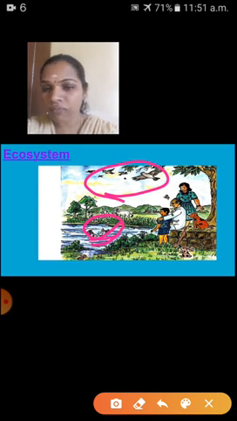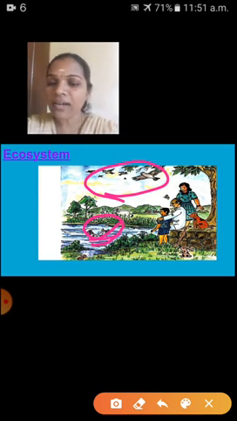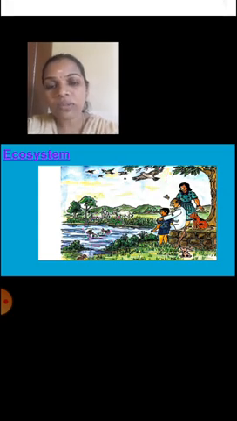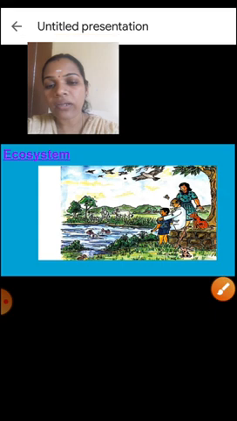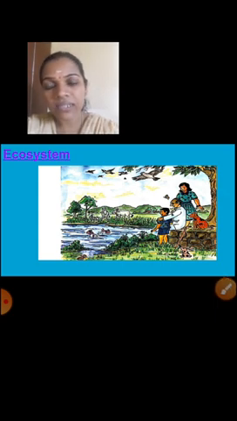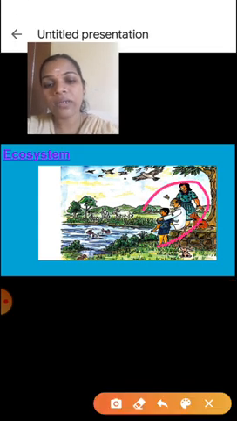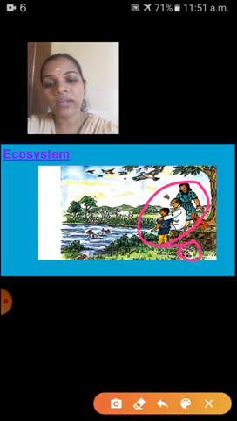Are trees living or non-living? Yes, trees are living things, but if you want to grow a plant, we need soil, which is a non-living thing. So from this picture you get the point that living things and non-living things interact with each other. And here is a human, a squirrel, and a dog.